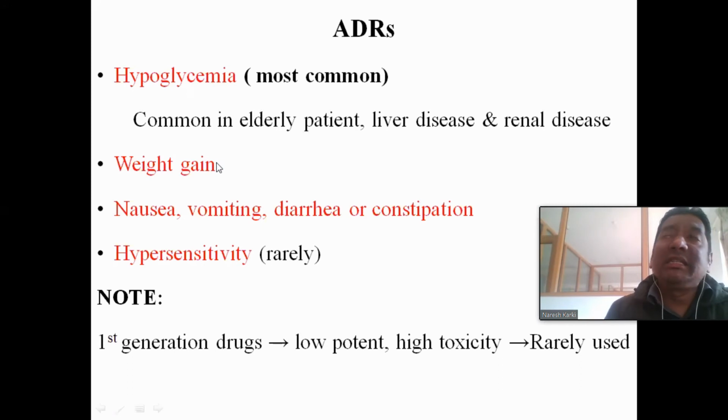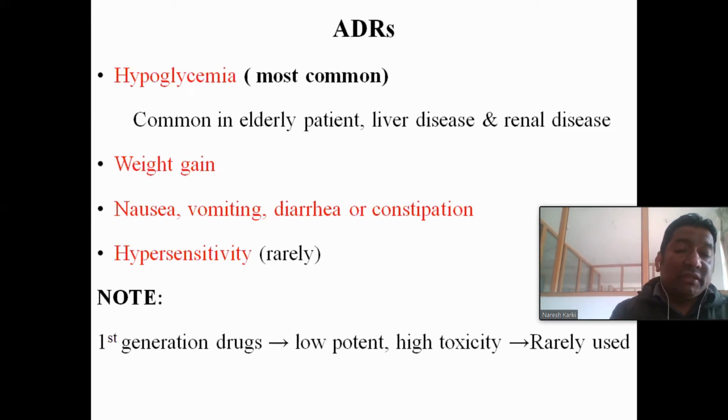Second is weight gain, which we have already discussed. That is why sulfonylureas should not be given in type 2 diabetes mellitus with obesity, but in type 2 diabetes in the non-obese patient. Others are nausea, vomiting, diarrhea, and constipation from GIT disturbances, and hypersensitivity. The most important and common ones are hypoglycemia and weight gain. The others are also adverse drug reactions, but not common.